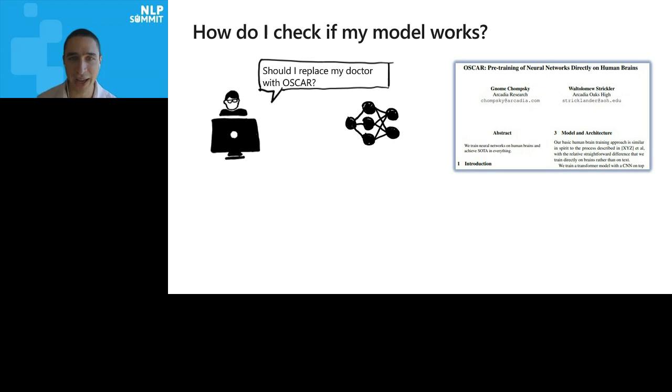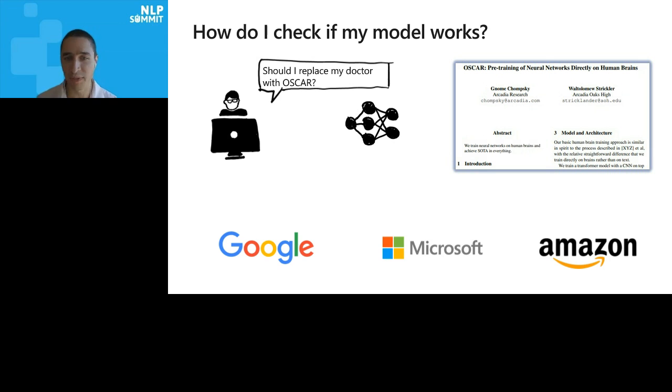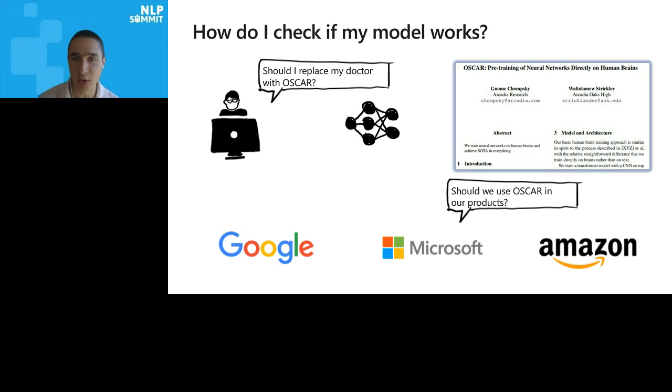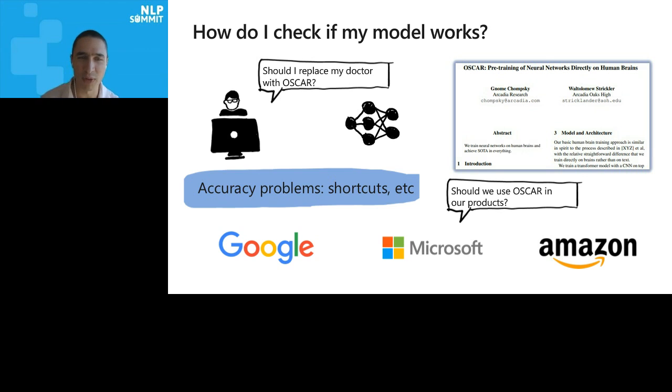For example, should I go ahead and replace my doctor with Oscar if I beat doctors on a diagnosis benchmark based on text or something? Or if I work at a company, which in my case I do, I work at Microsoft, should I go ahead and use Oscar in all of the products right away because I have good accuracy numbers? And you may be thinking, well, don't you know cross-validation? Like just have a hidden test set and there you go. But there's many problems with accuracy.